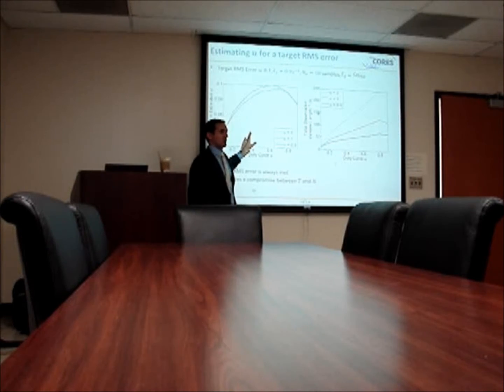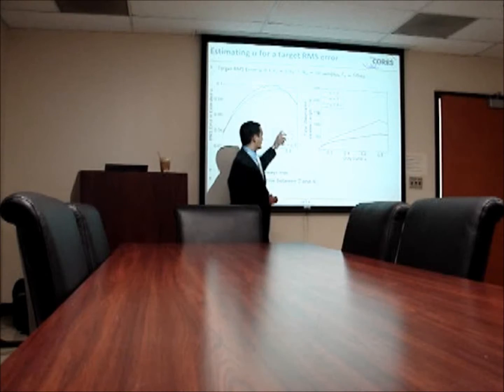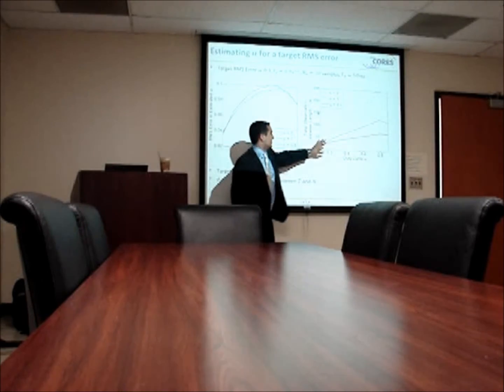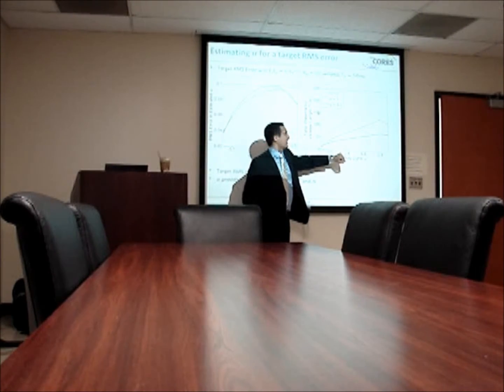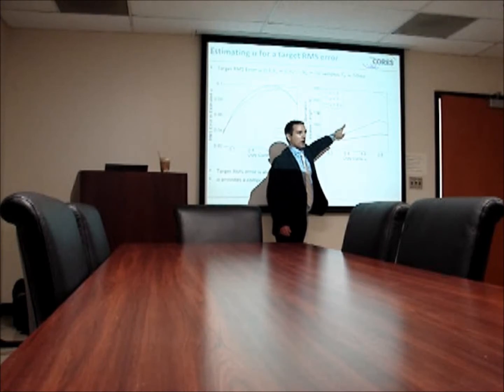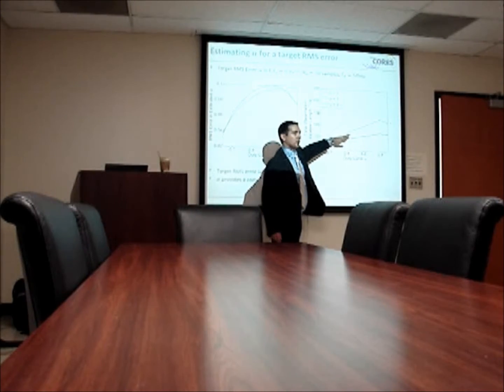And as you can see here, the algorithm gets an estimate for u, and it always satisfies the constraint that you want to estimate u so that the resulting error is less than 0.1. And these are the results for different values of alpha. This here shows you the total observation window length. As you can see, as alpha increases, obviously your total observation window length increases.